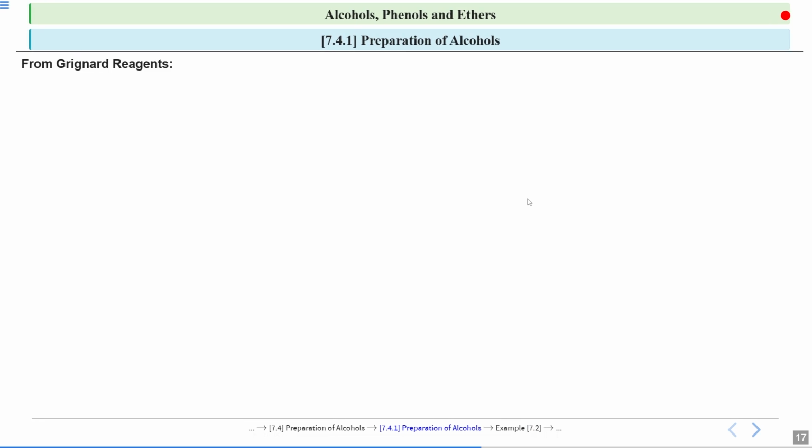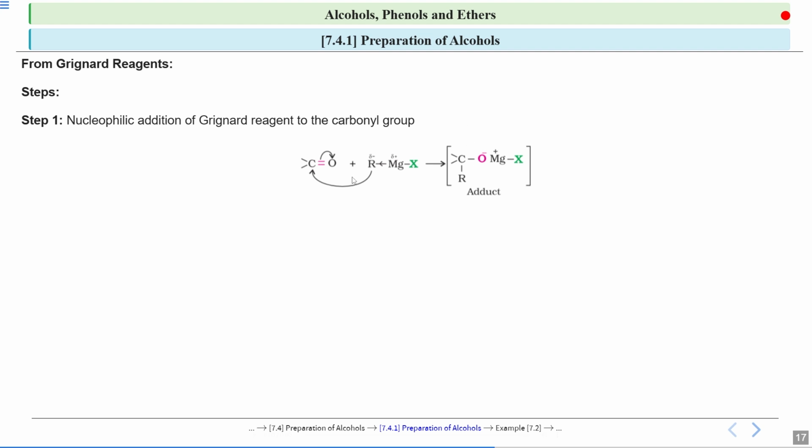Now let us see the mechanism, how this particular step was happening. So look at the first step. Now this is again a carbonyl group, and oxygen is electronegative. Since it is electronegative, it can withdraw the shared pair of electrons towards itself. Here I have the RMgX group.